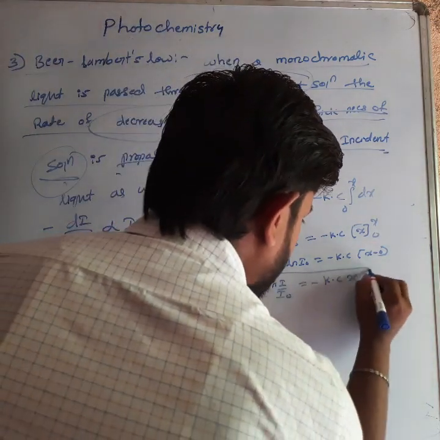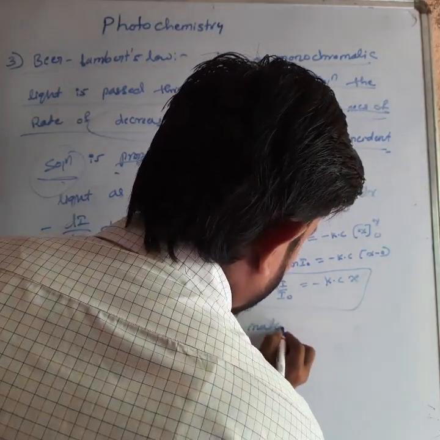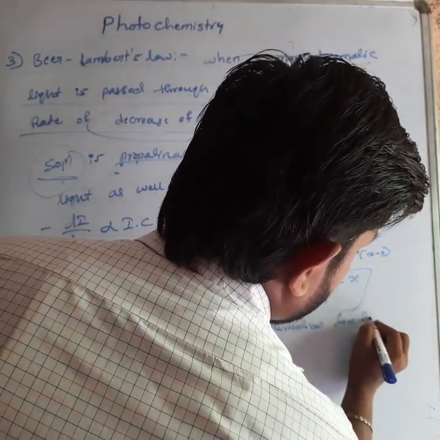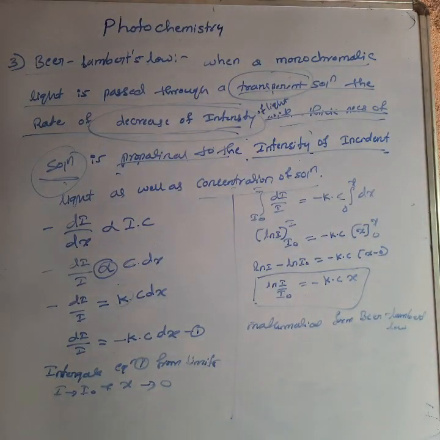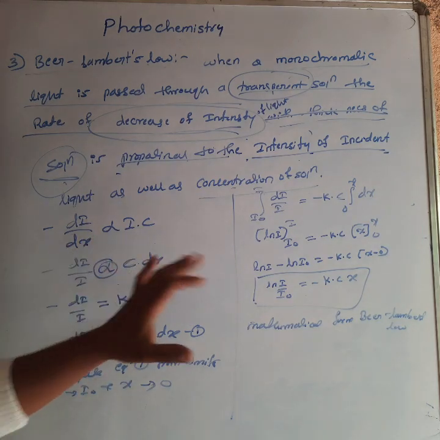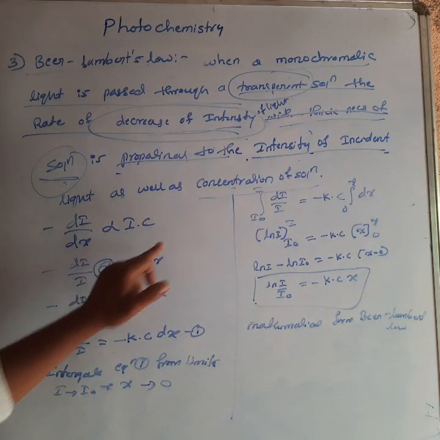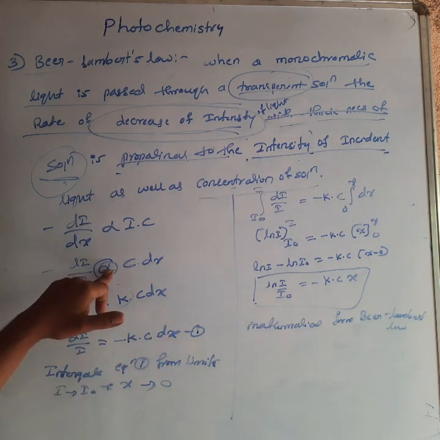This is the mathematical form of Beer-Lambert's law. Beer-Lambert's law states that when monochromatic light is passed through a transparent medium, the intensity of the incident radiation decreases. That is proportional to the incident radiation and the concentration of the solution. See, dI by dx is proportional to IC, so dI by I equal to k into C dx. Here k means proportionality constant.